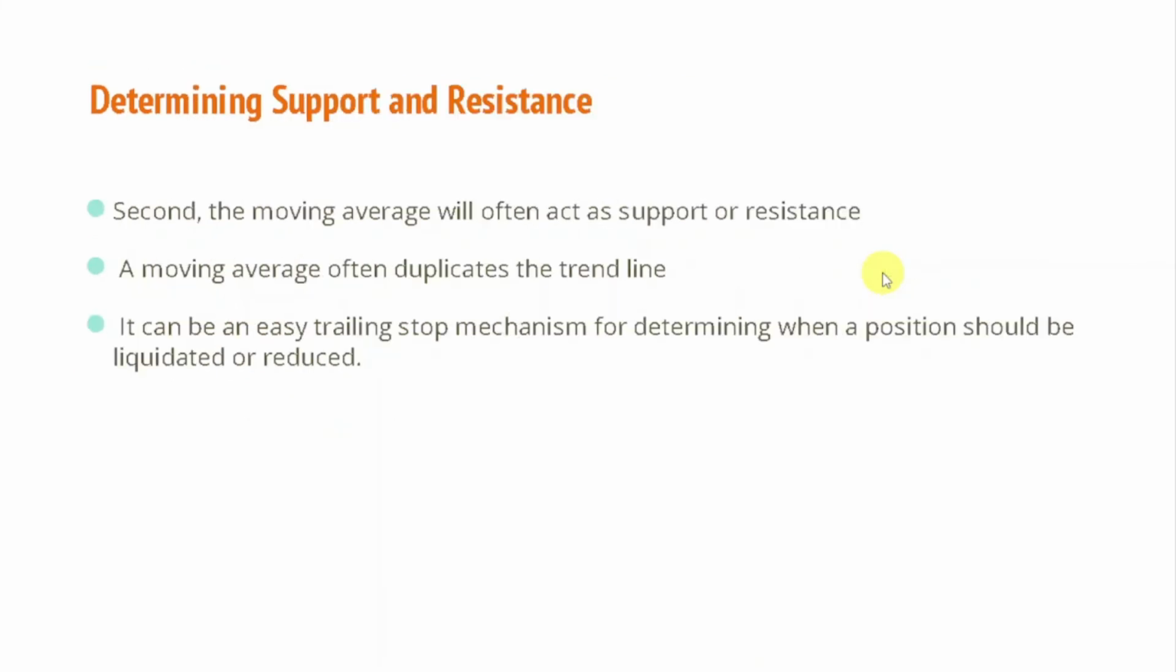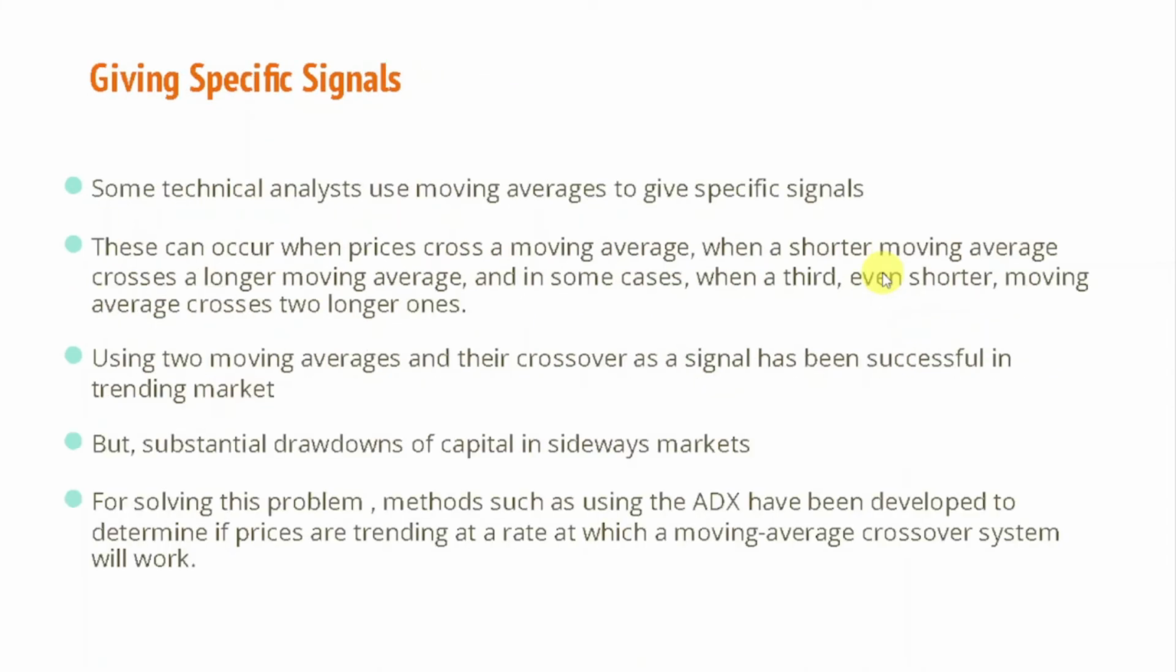I have covered all these points, but I wanted to highlight just one thing. As I told you earlier in the video, moving averages work best in a trending market, but moving averages can give you substantial drawdown when the market is sideways. So moving averages work best when the market is in an uptrend or a downtrend, but they do not work well in a sideways market.